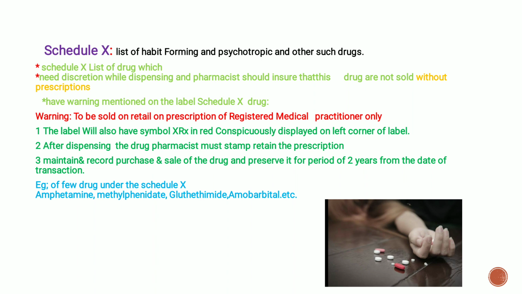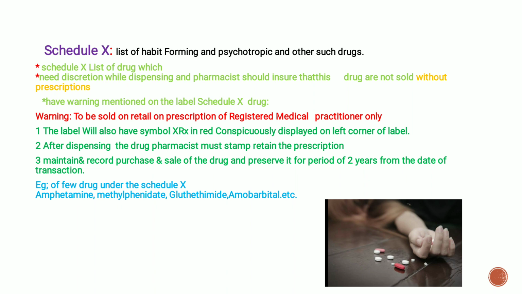Schedule X is a list of drugs which need discretion while dispensing, and pharmacists should ensure that these drugs are not sold without prescriptions. These drugs have a warning mentioned on the label: Schedule X, that is to be sold on retail on the prescription of a registered practitioner only. The label will also have the symbol XRx in red conspicuously displayed on the left corner of the label.